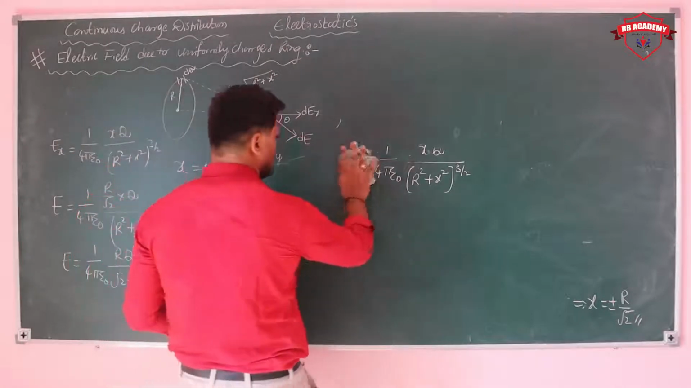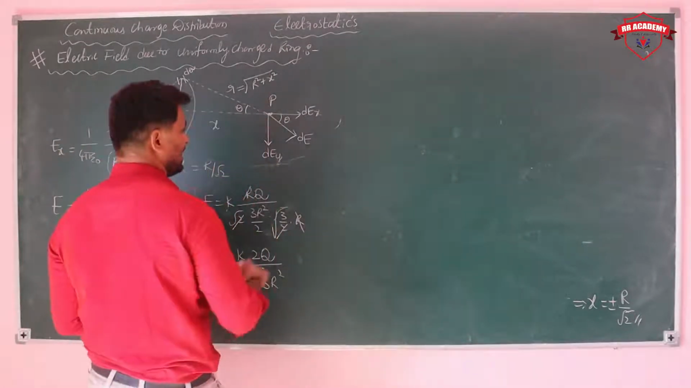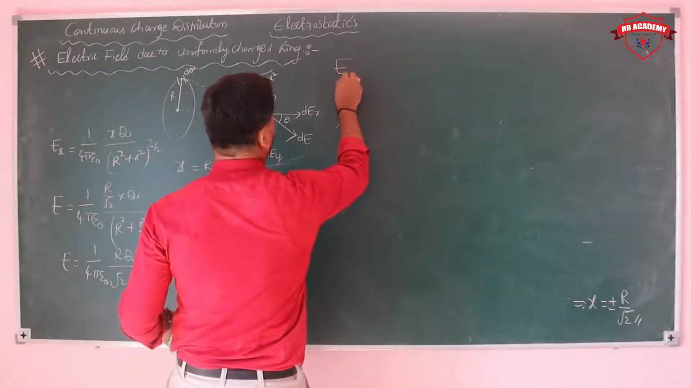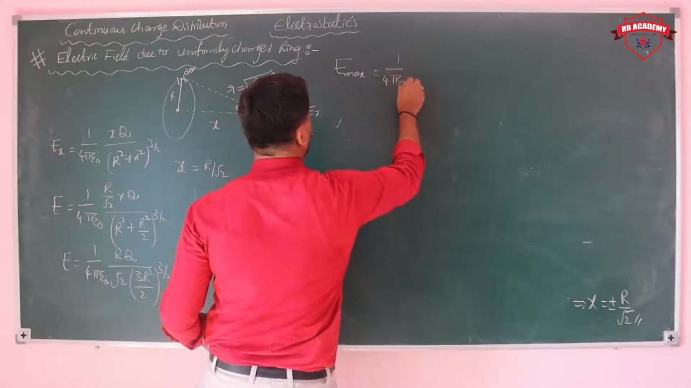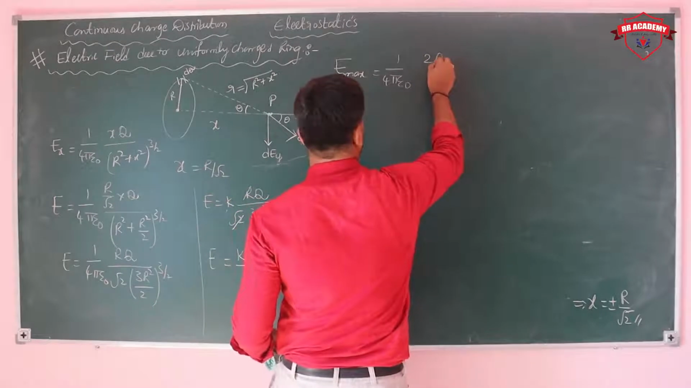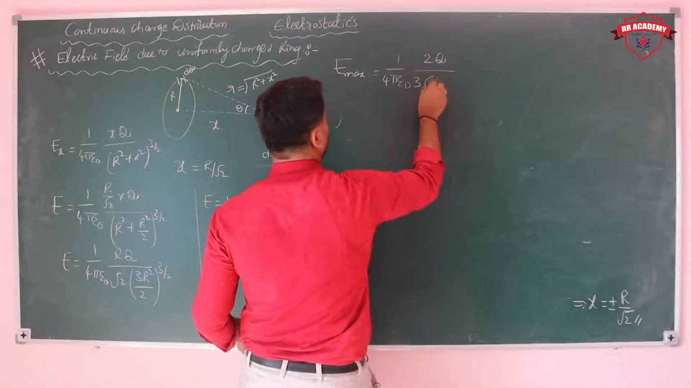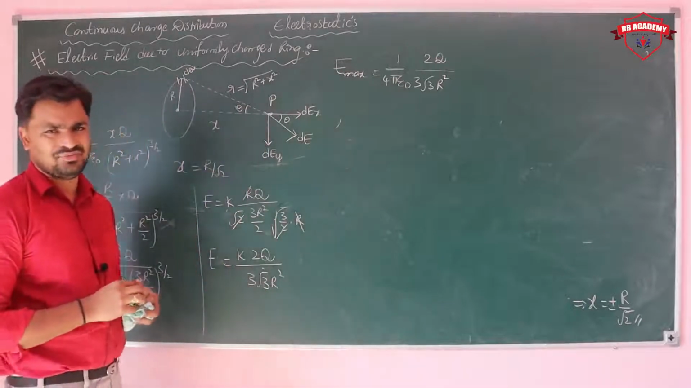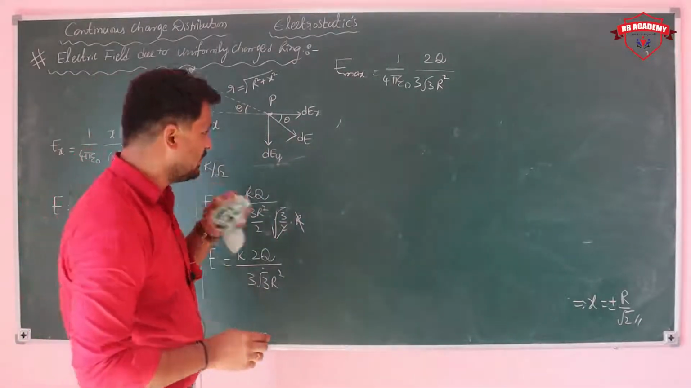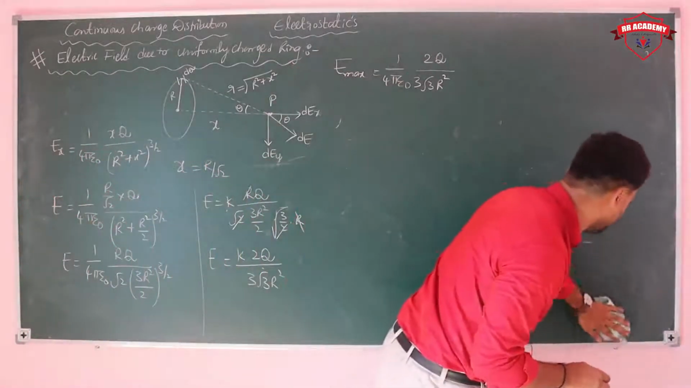This is the maximum value of the field. What is the maximum value of the electric field? The maximum value is 1 upon 4 pi epsilon naught 2q by 3 root 3 r square for a ring. Take the graph for it, where it is maximum and where it is minimum value.